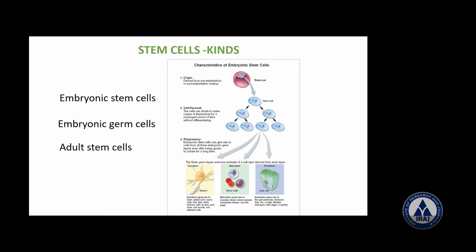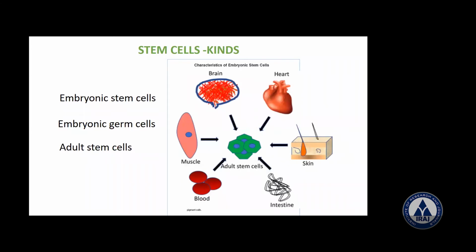They ultimately produce the eggs or the sperms here, embryonic germ cells here. Now, adult stem cells here. This is the last one, adult stem cells. They are not differentiated, called undifferentiated cells.